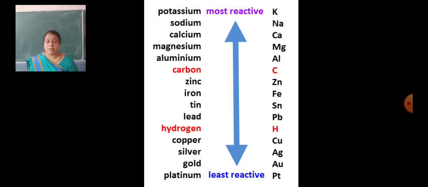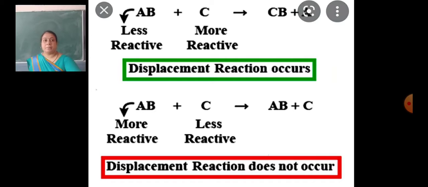Potassium and sodium are at the uppermost position in the activity series, which means they are the most reactive metals. That's why they are kept in kerosene oil. Those metals which are above can displace the metals which are below them. So always remember that.